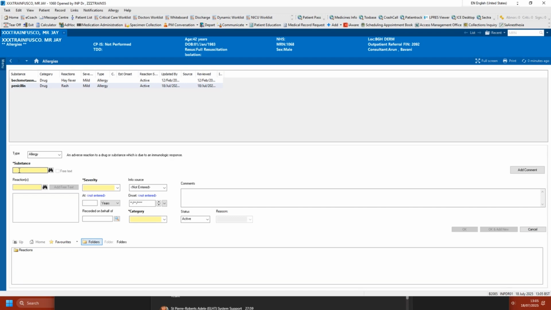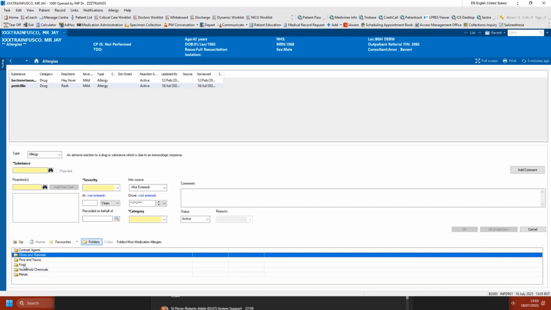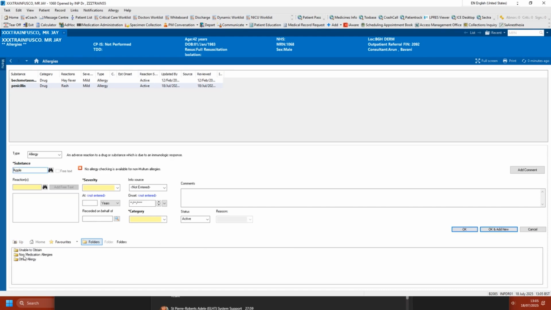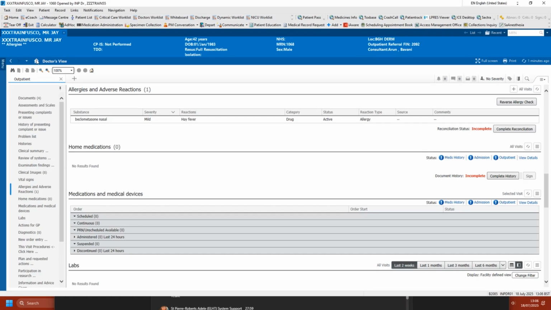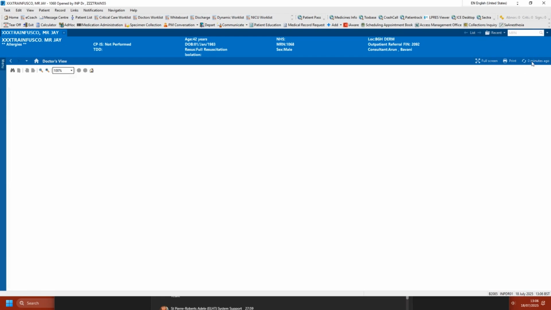To search for anything other than a medication, click the Non-Medication Allergies folder. Choose the relevant folder and select from the list by double-clicking. Again, complete the mandatory fields before clicking OK. If the allergies recorded need to be modified, this can be done by right-clicking and choosing Modify. Click the house icon to return to the patient's record. As we did with histories, click the refresh button to pull the information through.